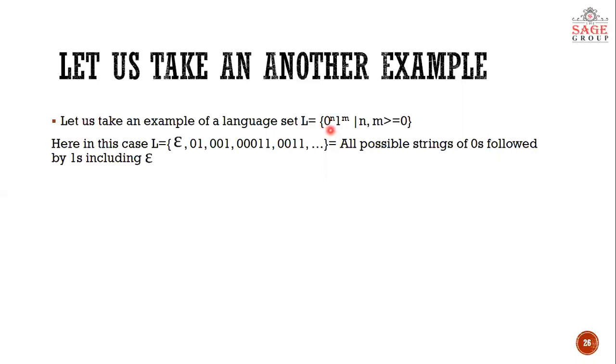Now, if n and m both have some value, then it will be something like 0 1, 0 double 1, double 0 1, triple 0 double 1, or any possible strings of zeros followed by ones, including epsilon. Now, how will we make this finite state machine?